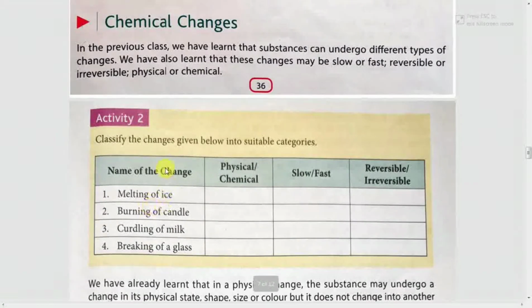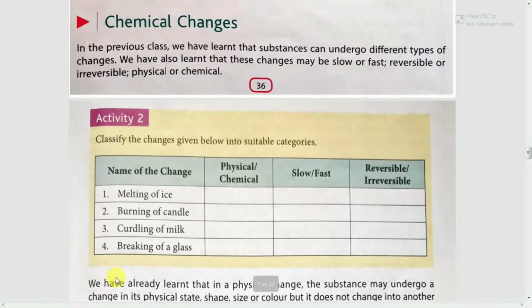Here are given examples of some changes, such as melting of ice, burning of candle, curdling of milk, and breaking of glass, and you can classify them as physical or chemical change, slow or fast change, reversible or irreversible change.